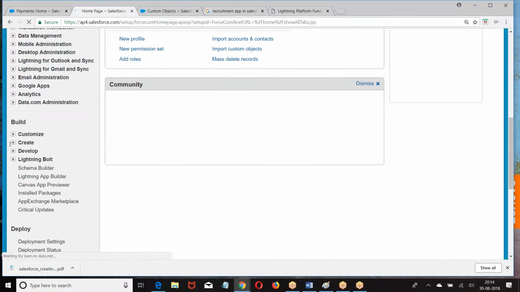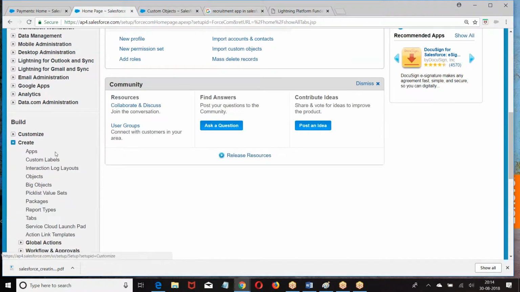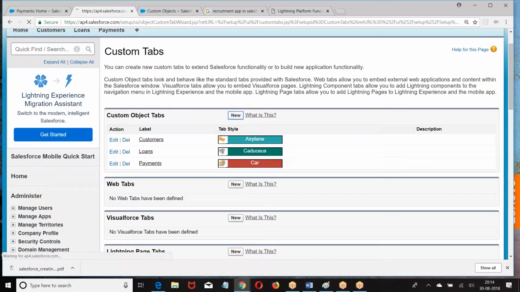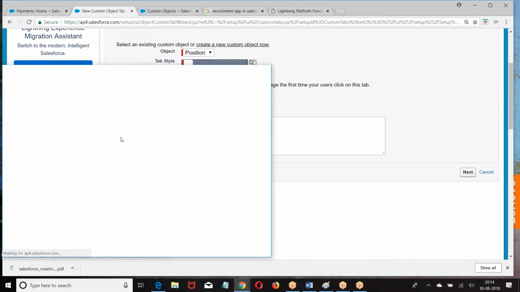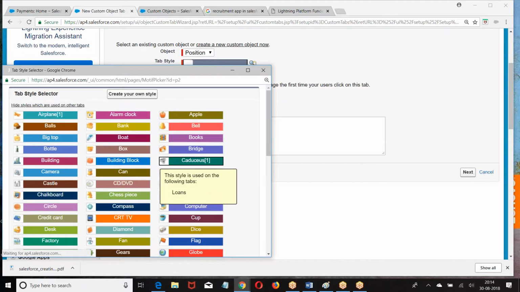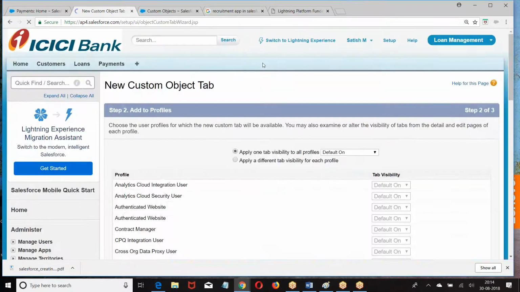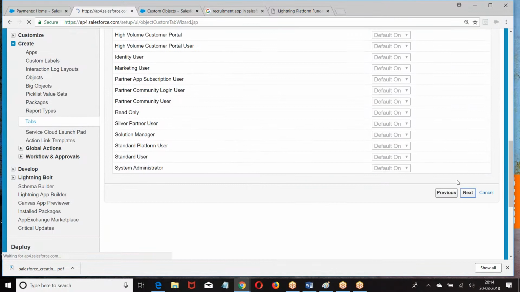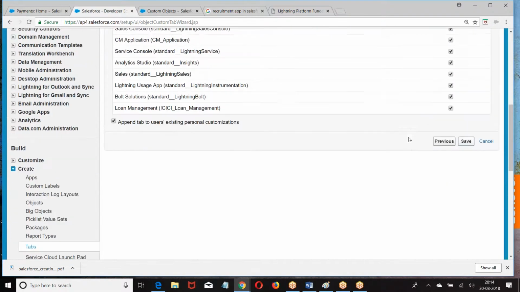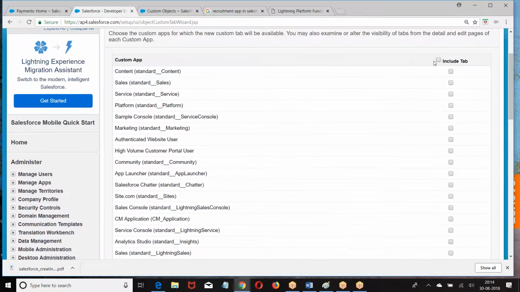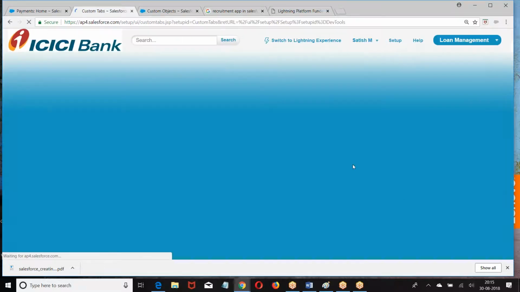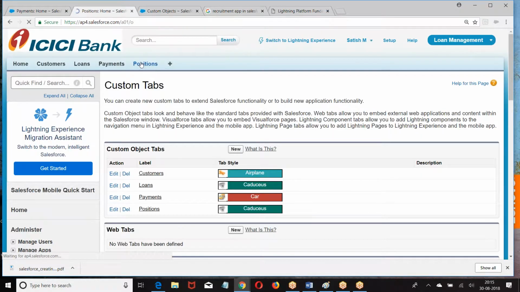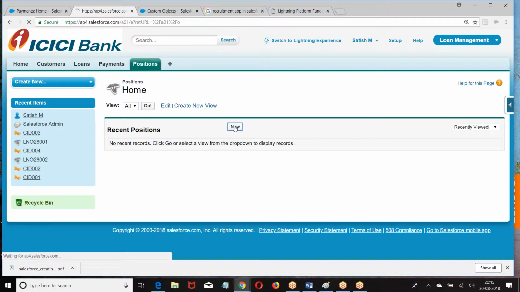Setup, build, create tabs. We have the position object. Click on this.